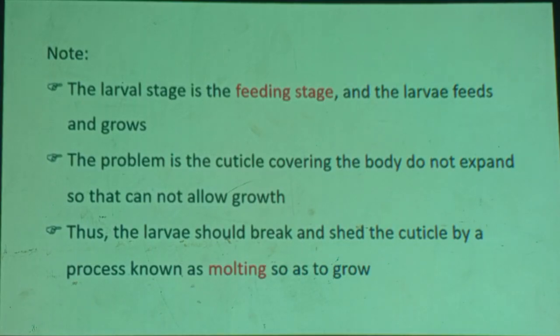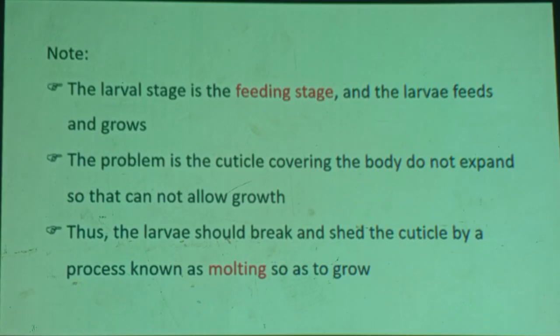By the way, the cuticle is very important. This substance, cuticle, is also found in plants. The upper surface of leaves is coated with wax. This wax, cuticle, prevents water loss by desiccation or evaporation. So it is beneficial for these insects. The larval cuticle prevents water loss. If their body is dehydrated and loses too much water, they may die.